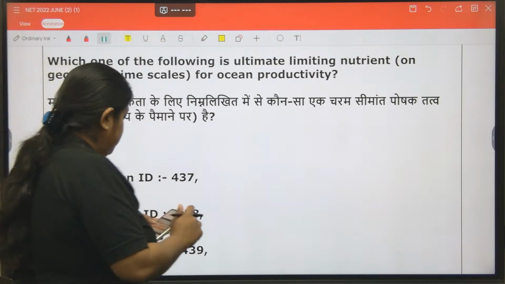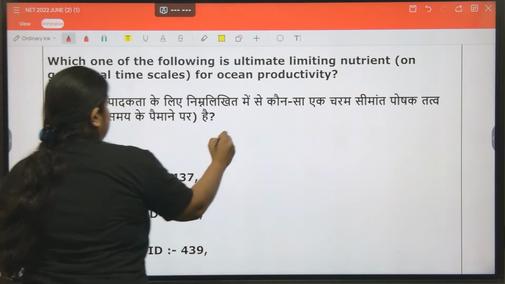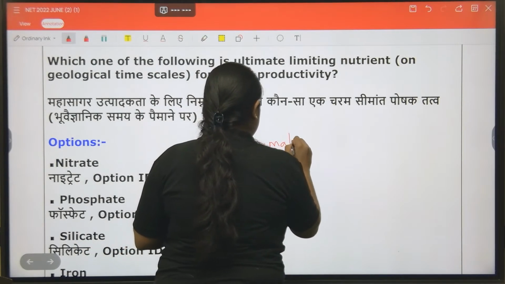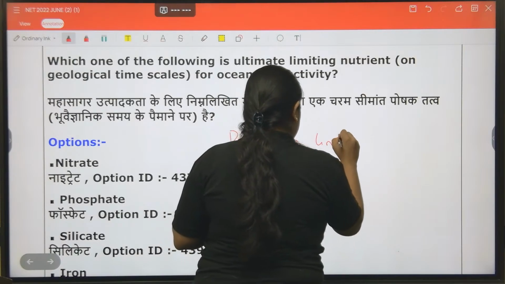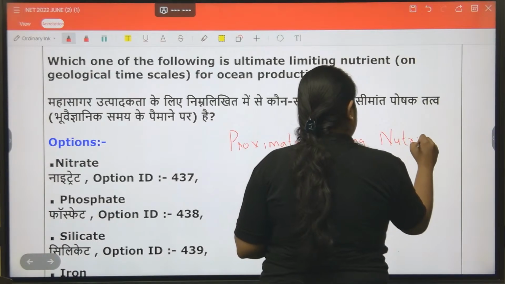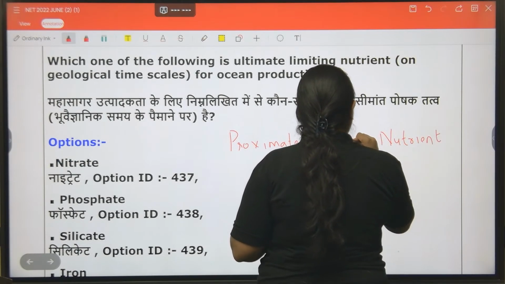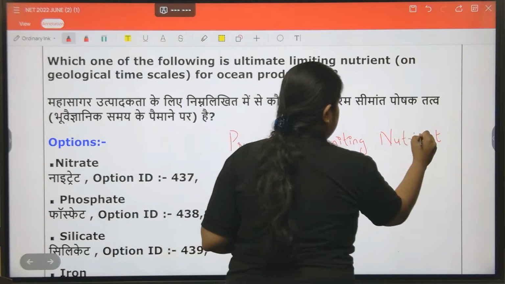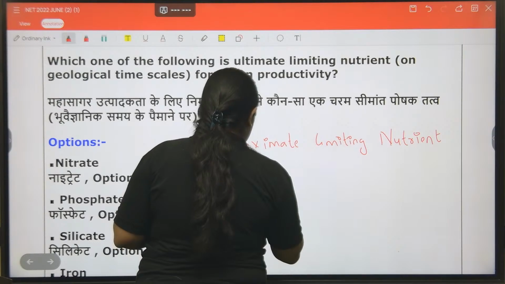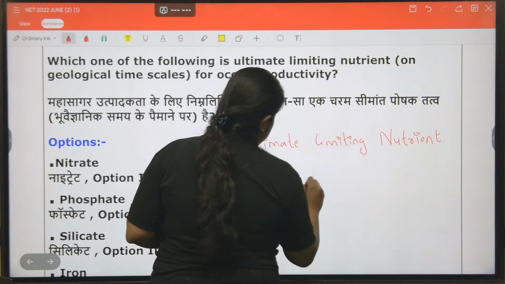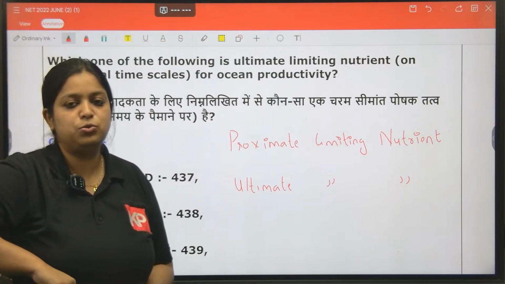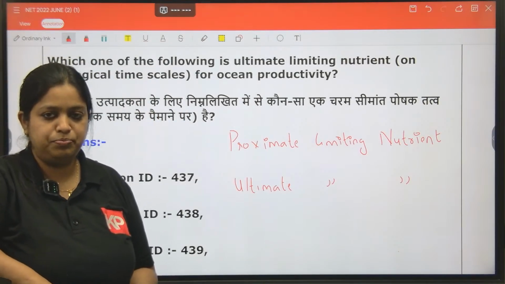So here there are two terminologies: proximate limiting nutrient and ultimate limiting nutrient.